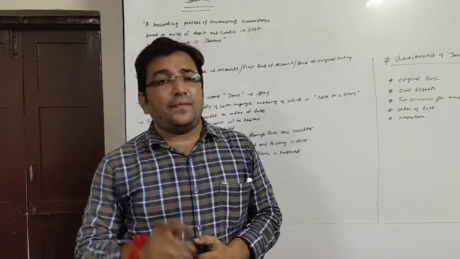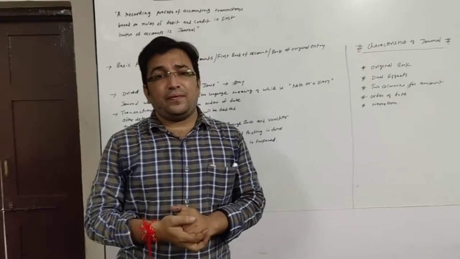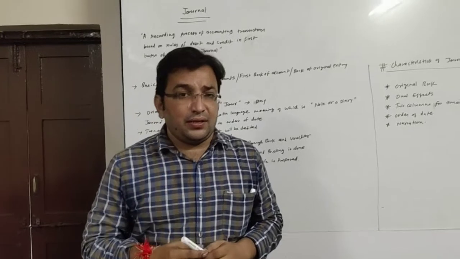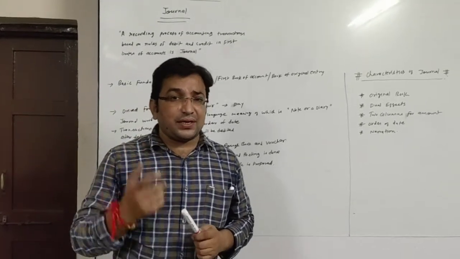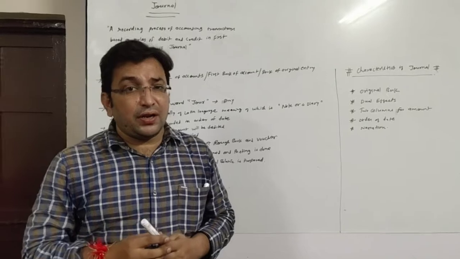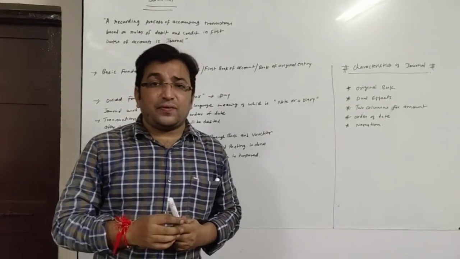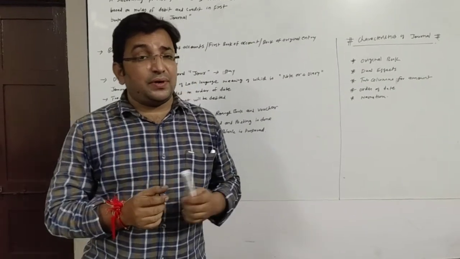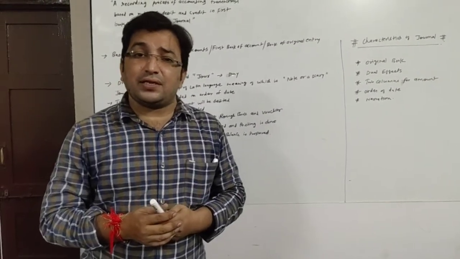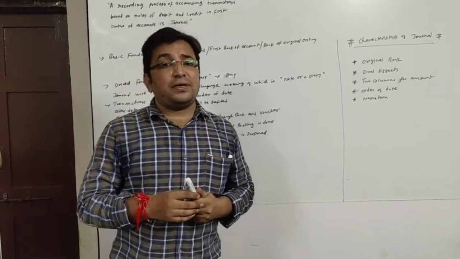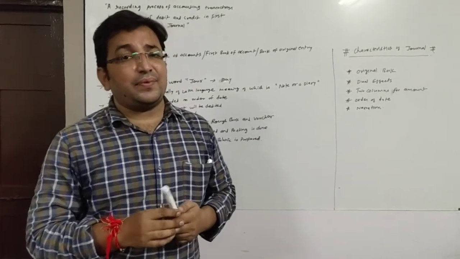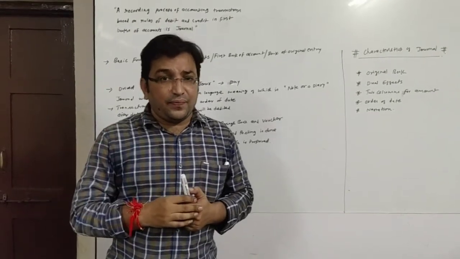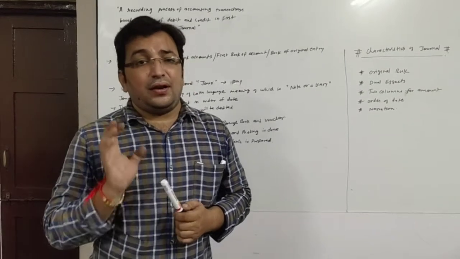Up till now, you have finished with chapters 1, 2 and 3, where you have learned the meaning of accountancy, characteristics of accountancy, the limitations of accountancy, qualitative characteristics of accountancy and accounting terminology. We have also seen methods of preparing accounts, steps of preparing accounts. In chapter 2 we learned dual effects of accounting transaction. Also we have learned about the GST in chapter 3. Now from today we are going to start our chapter 4, which is journal.